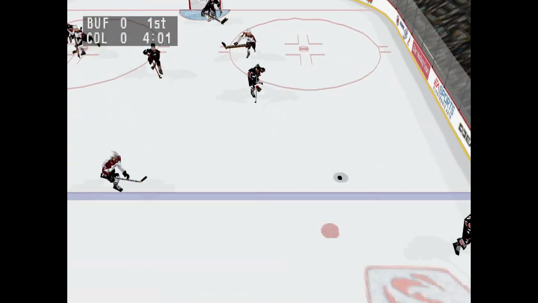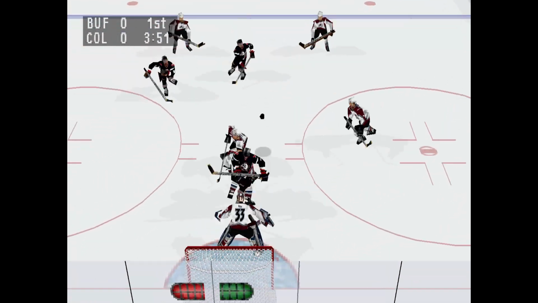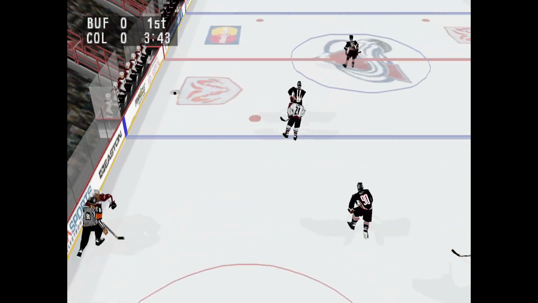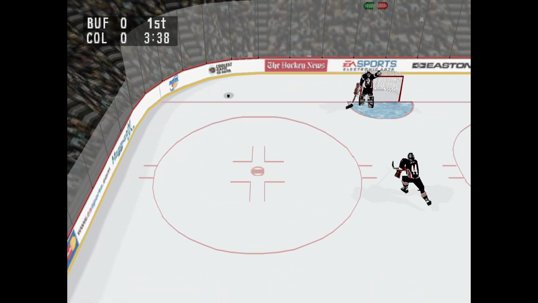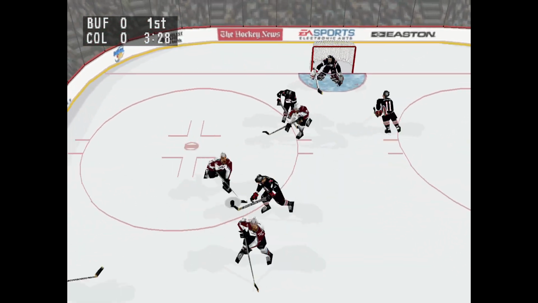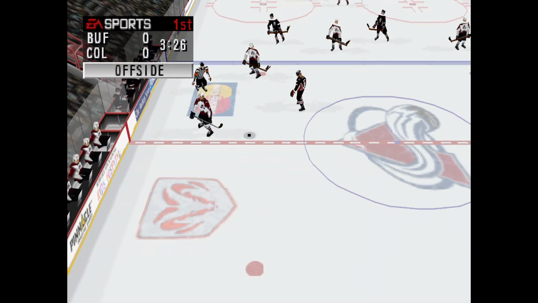Colorado beats out the icing call. Ray shoves Jitnik. Deadmarsh winds up, takes the shot. Palffy passes. Konstantinov flicks it. Colorado beats out the icing call. Jitnik, quick pass. Lemieux comes in offside.